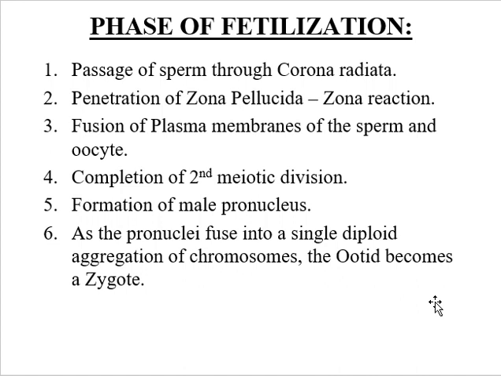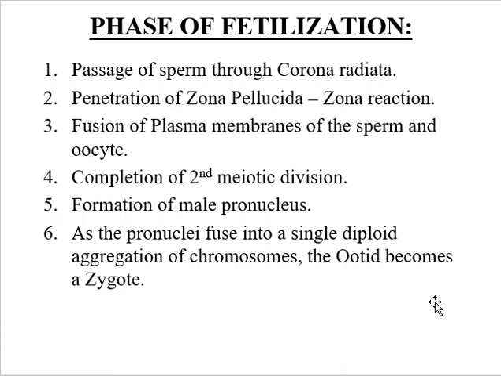So in the first phase, there is a passage of the sperm through the corona radiata. So it results mainly from the action of the enzyme hyaluronidase. Tubal mucosal enzymes also appear to assist the dispersal. So movements of the tail of the sperm are also important in its penetration of the corona radiata.